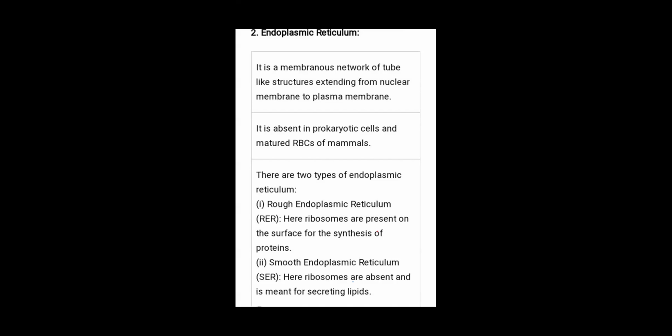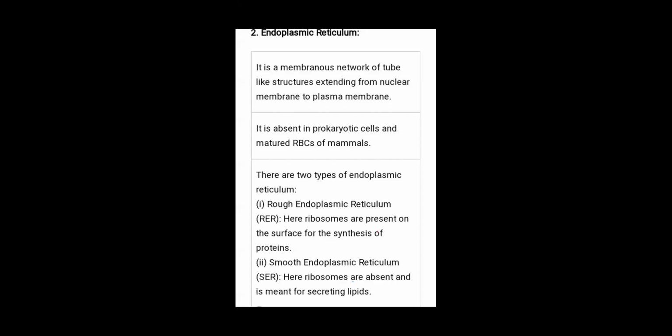It is located near the nucleus, or you may also say it is found very close to the nucleus. It is a membranous network of tube or pipe-like structures, extending from the nuclear membrane to the plasma membrane. It connects the nuclear membrane to the plasma membrane also.